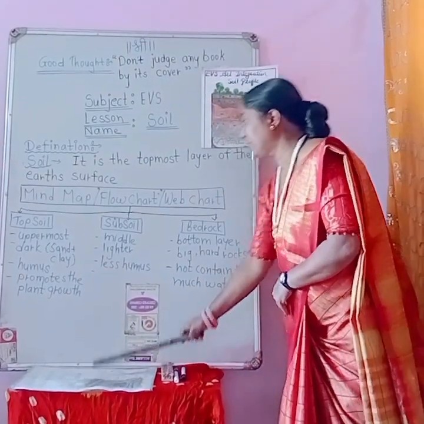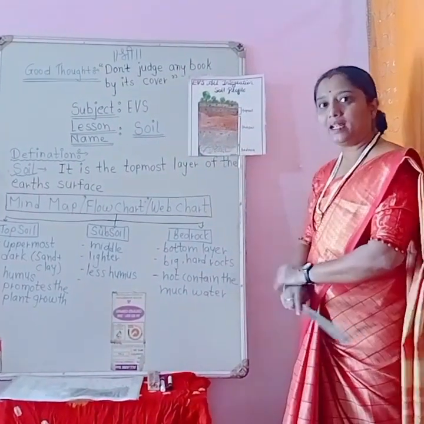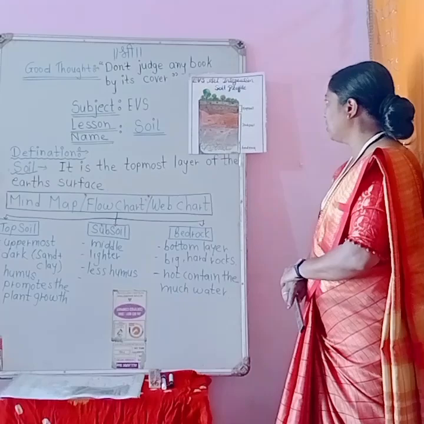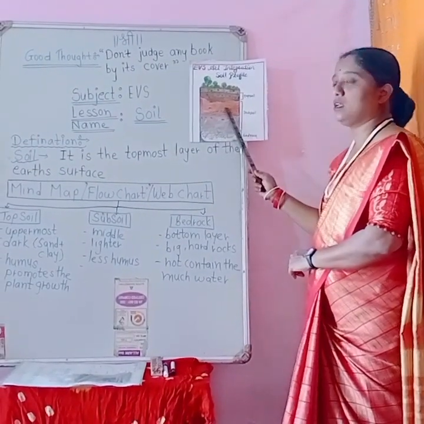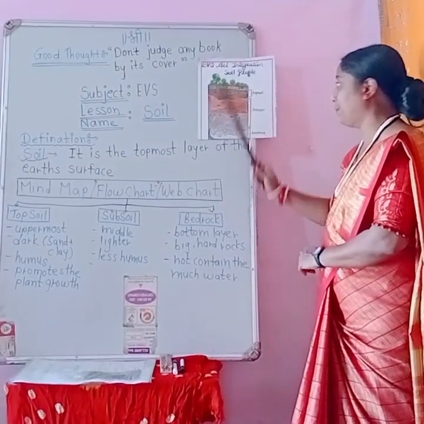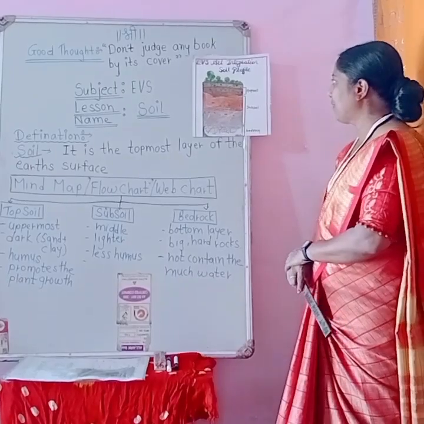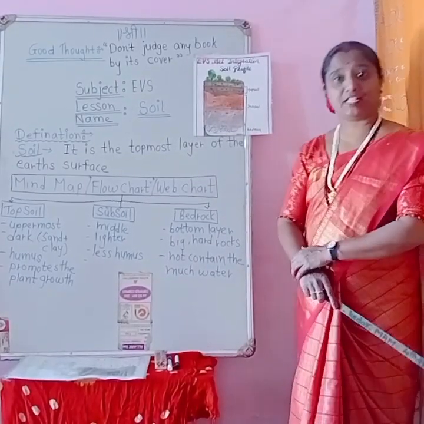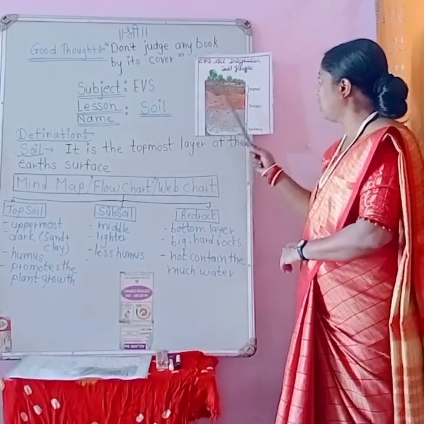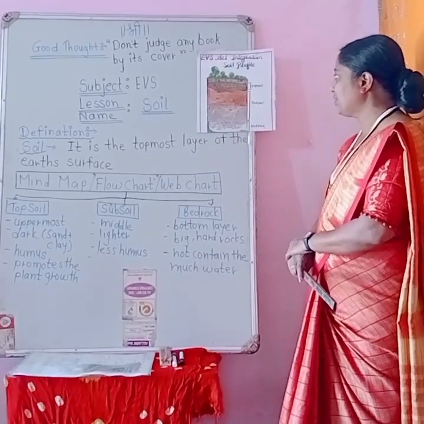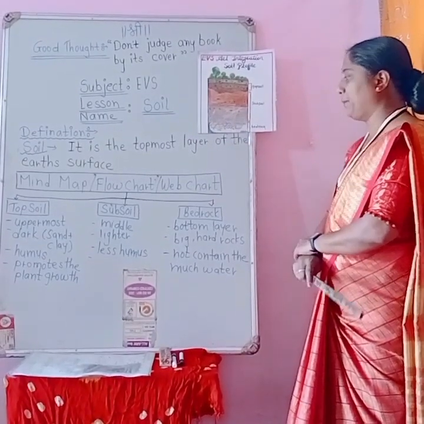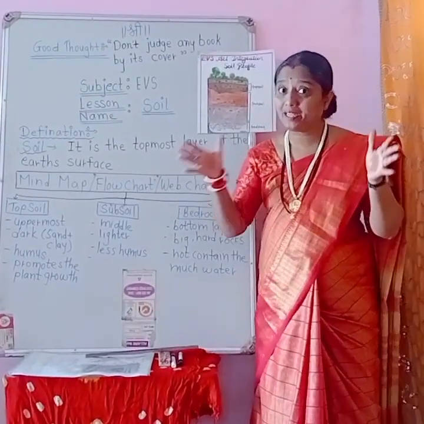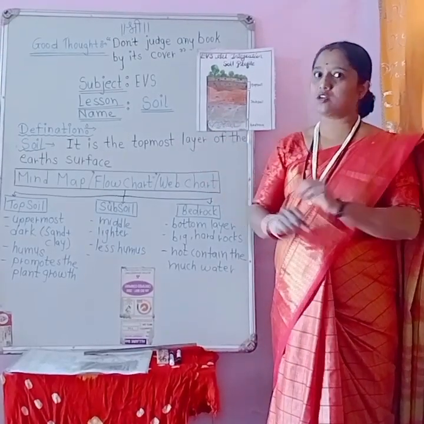After that, it is the subsoil. It is the middle layer of the earth's surface. It is lighter in color as compared to the topsoil, and it has less humus as compared to the topsoil. After that, this is called the bedrock. Here there are lots of big rocks present.